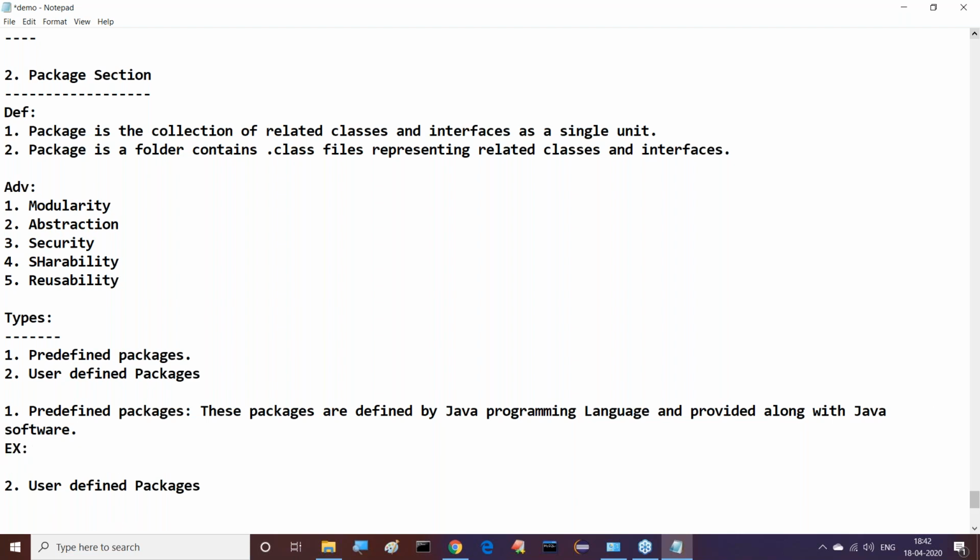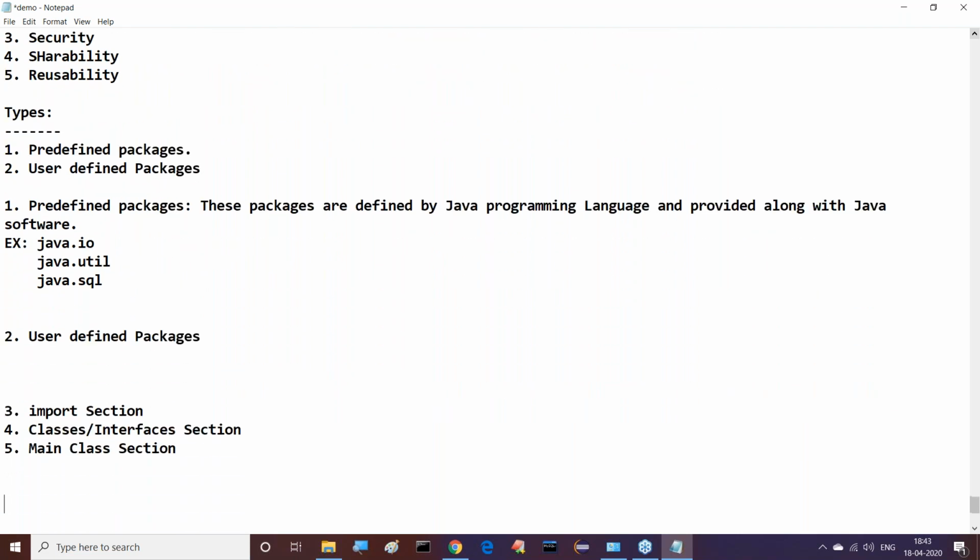Some packages are defined by Java itself. They are available inside the Java predefined library. Examples are java.io, java.util, and java.sql. All these are predefined packages.